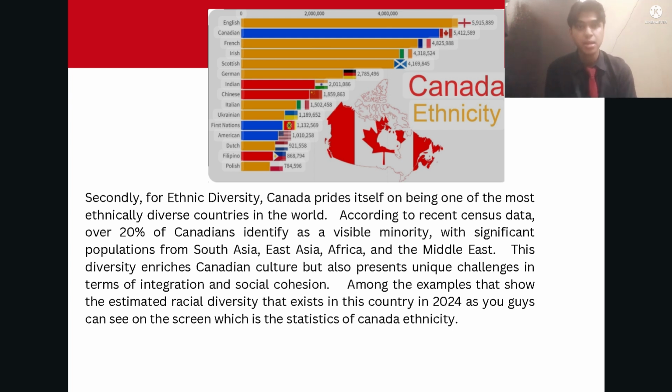Among the examples that show the estimated racial diversity in this country in 2024, as you can see on the screen, is the statistic of Canada ethnicity. The first is English with 15.6%, followed by Canadian with 14.7%, then French with 12.1%, followed by Irish, Scottish, German, Indian, Chinese with 40.3%, Italian with 1.7%, Ukrainian, First Nations, Métis and others.